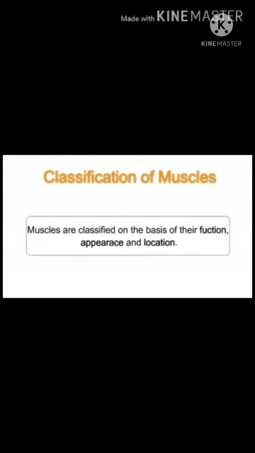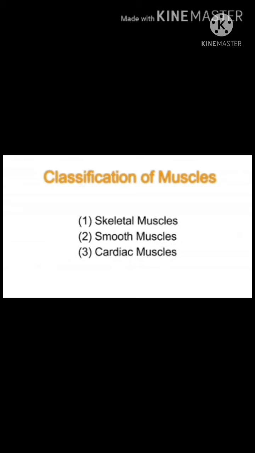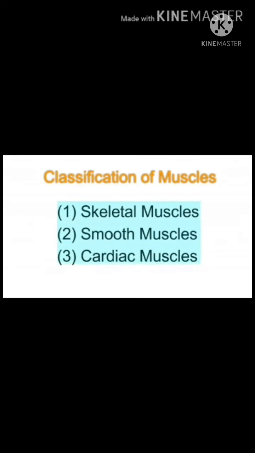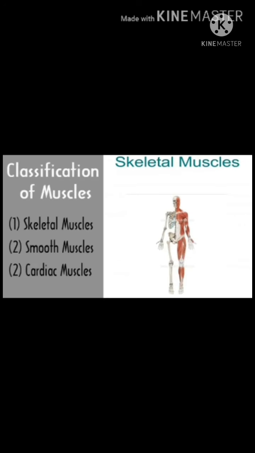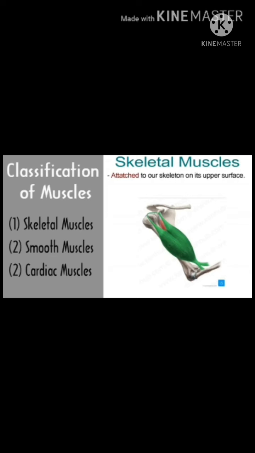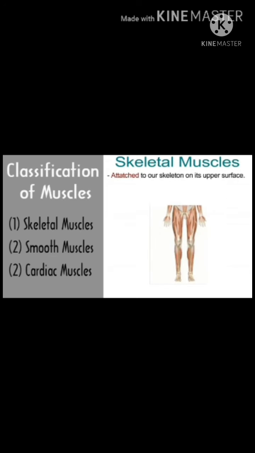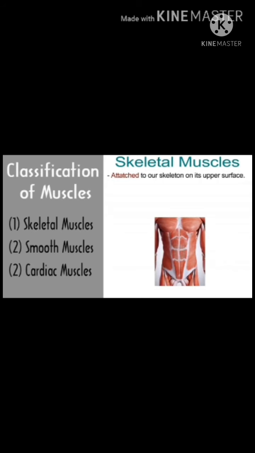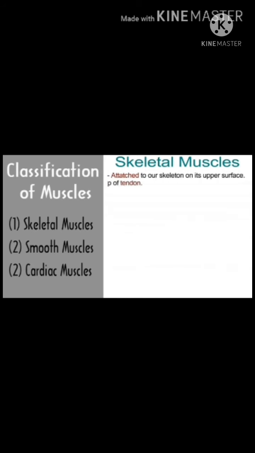Next, classification of muscles on the basis of their function, physical appearance and location. There are three types. First, skeletal muscles, second, smooth muscles, third, cardiac muscles. Now come to the first point, skeletal muscles. Skeletal muscles attach to our skeleton on its upper surface. For example, chest muscles, back muscles, bicep muscles, tricep muscles, shoulder muscles, leg muscles, abdominal muscles, etc. All are examples of skeletal muscles.